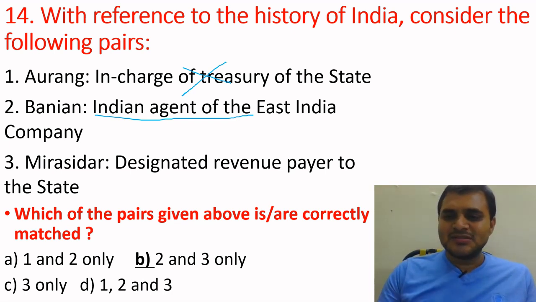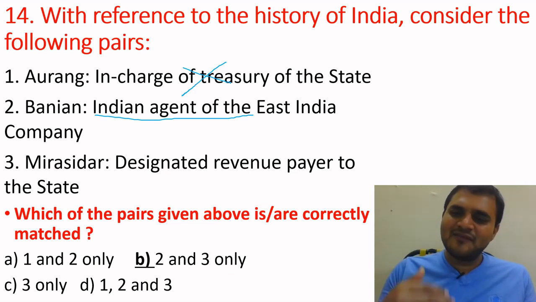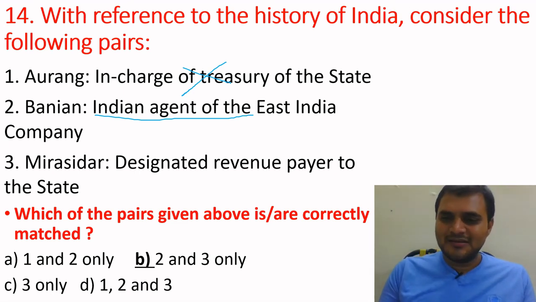If any person served the king, they would get land. That land is called Jagir. In that Jagir, there are some types of mirasi lands. In Jagir, they have already given service, so they need not pay rent or revenue.